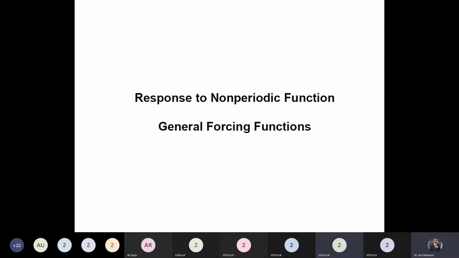That was the periodic. How about the earthquake loading? Sir, it's non-periodic. It's non-periodic loading. So for the periodic loading, we can have the analytical solution. We can have the simple methods to find out the solution. But for the non-periodic loadings, we have to find out the solution by using the advanced methods.